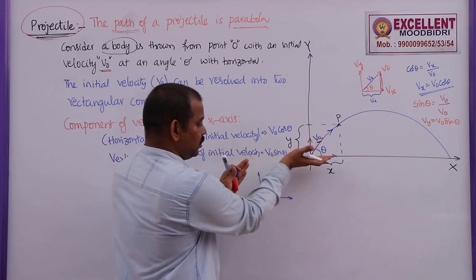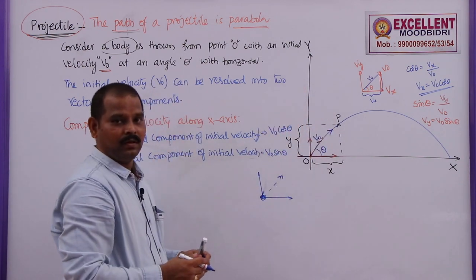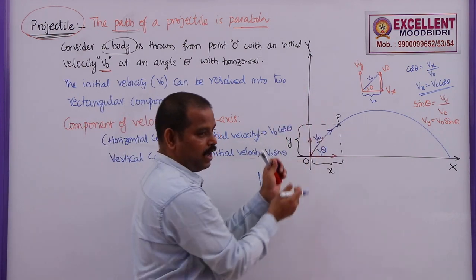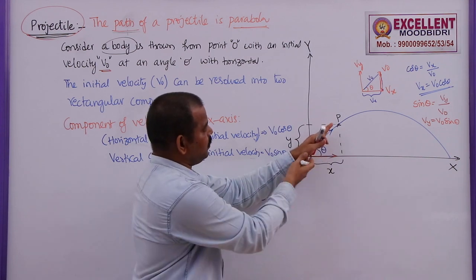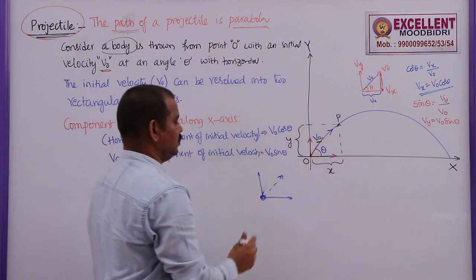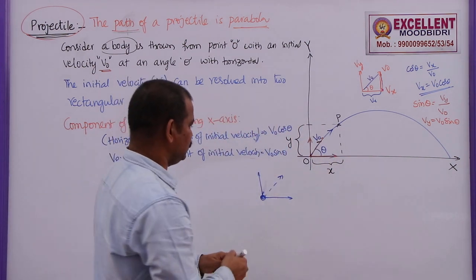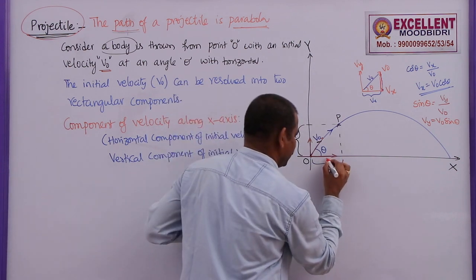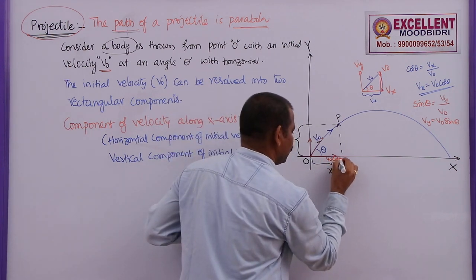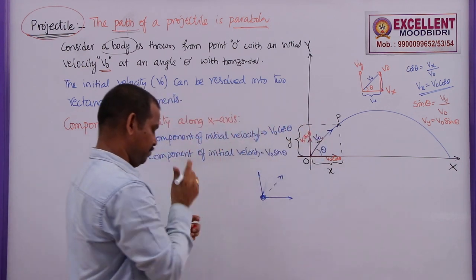Here also, the resultant of V naught cos theta and V naught sin theta is V naught. If you add these two, you will get V naught, or if you resolve this one, you will get two components, V naught cos theta and V naught sin theta. So let me denote these components of velocity here. The velocity along the x-axis is V naught cos theta, and this is V naught sin theta.